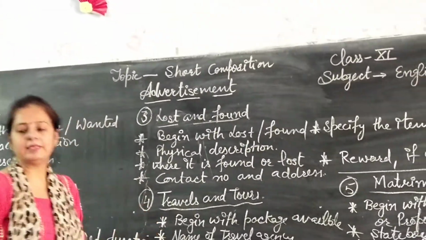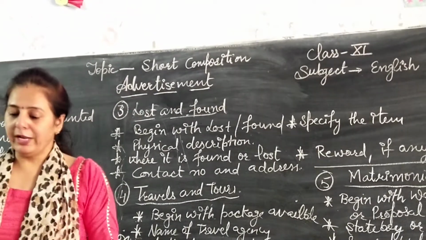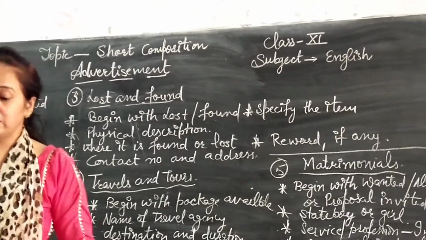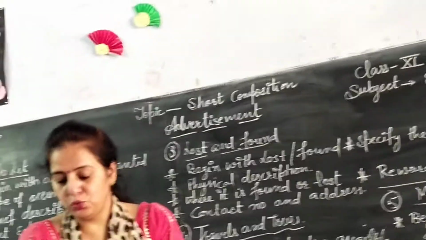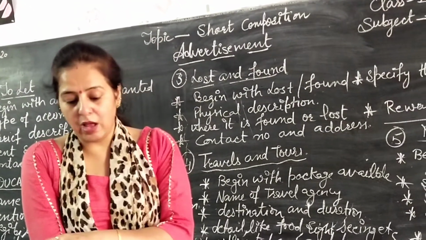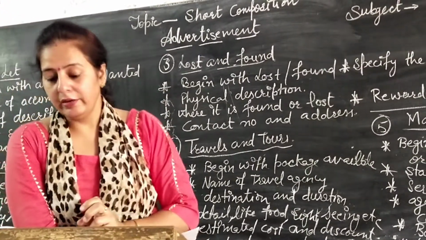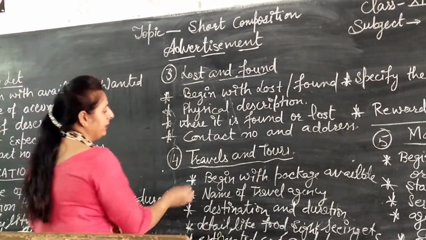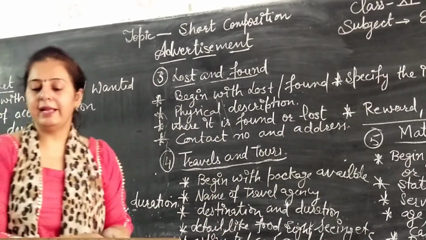Let me explain the example of tours and travels. For example, Sita Travels, 227 Jagriti Enclave, Delhi offers a package tour for 3 nights, 4 days in Mauritius for rupees 10,000 per person. Now, so much information is given in the heading, draft and advertisement. Firstly, you will make the box, and under the box, you will write the heading, that is travel and tours, and the heading should be in capital letters as I already mentioned.